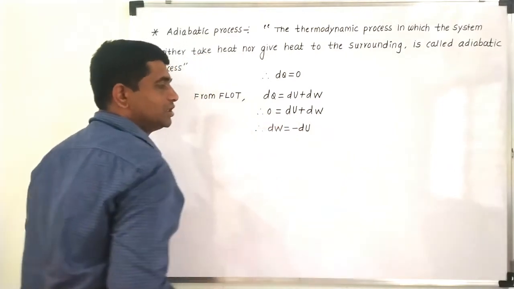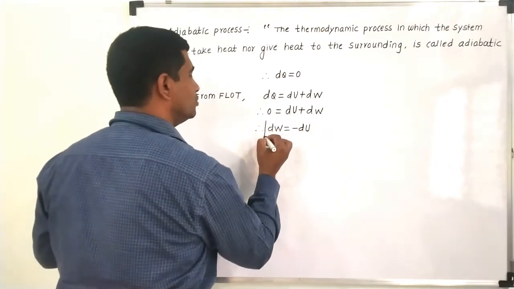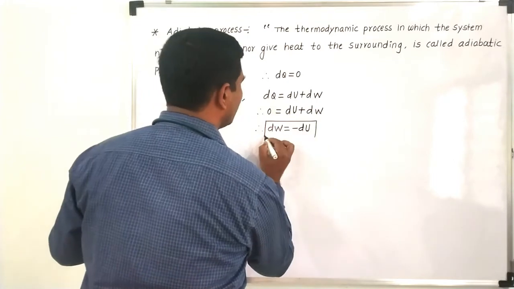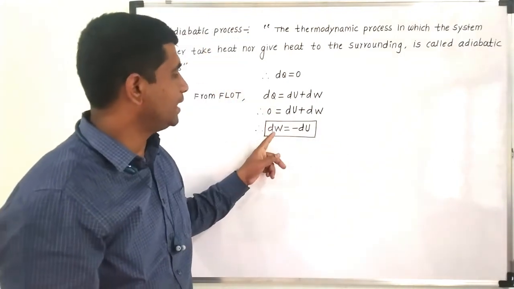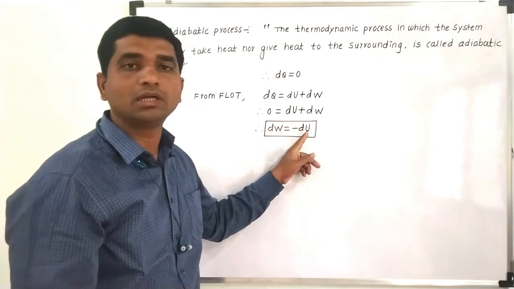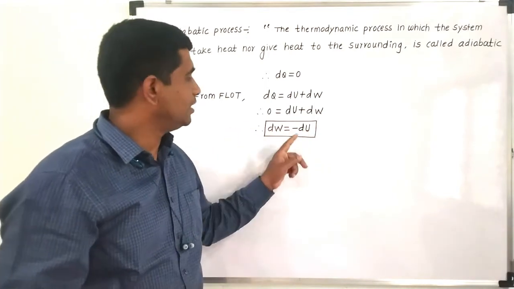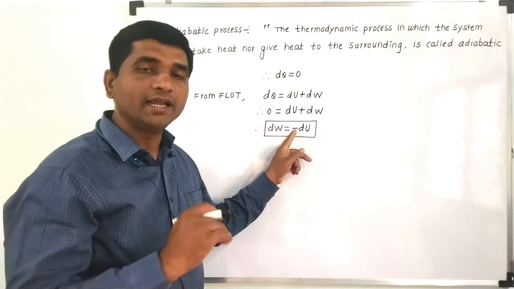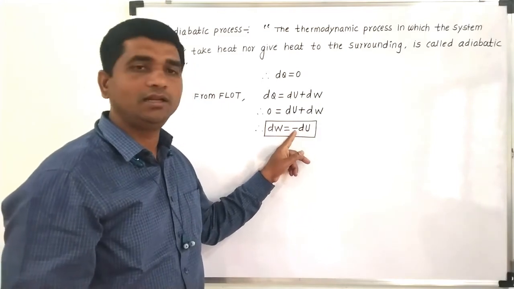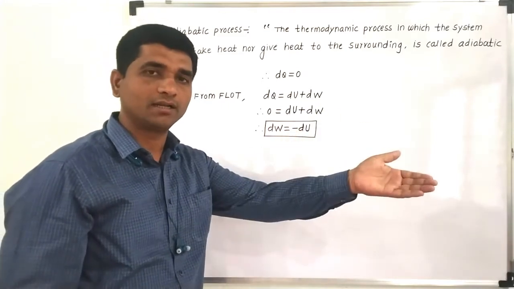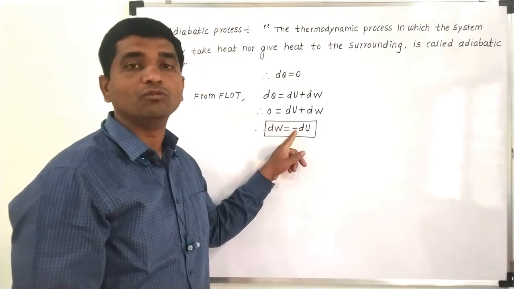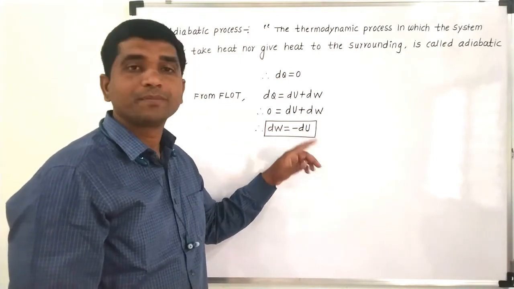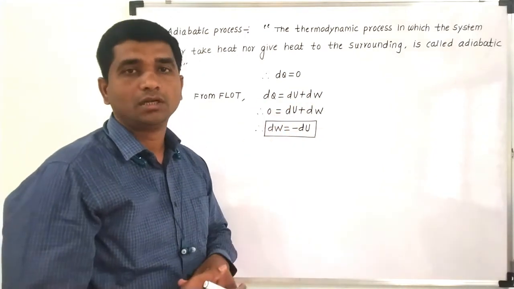So dw is equal to minus du. Whatever amount of work done we get in the case of an adiabatic process will be due to the decrease in the internal energy, because here we are getting the negative sign. So the change in internal energy will be negative: final internal energy minus initial internal energy comes out to be negative. It means that the temperature of the system is decreasing.